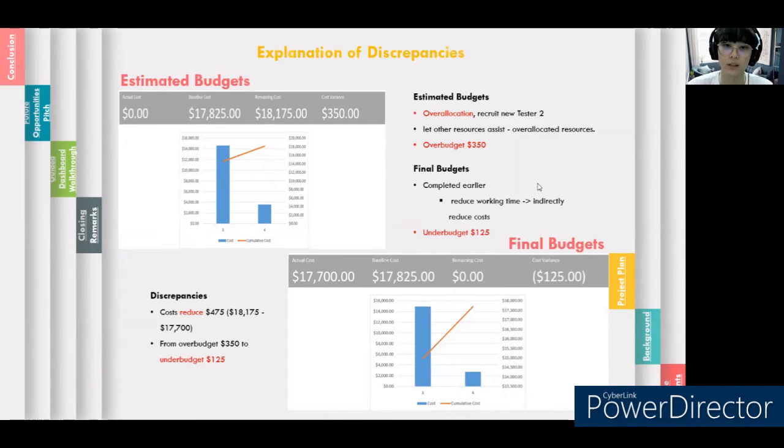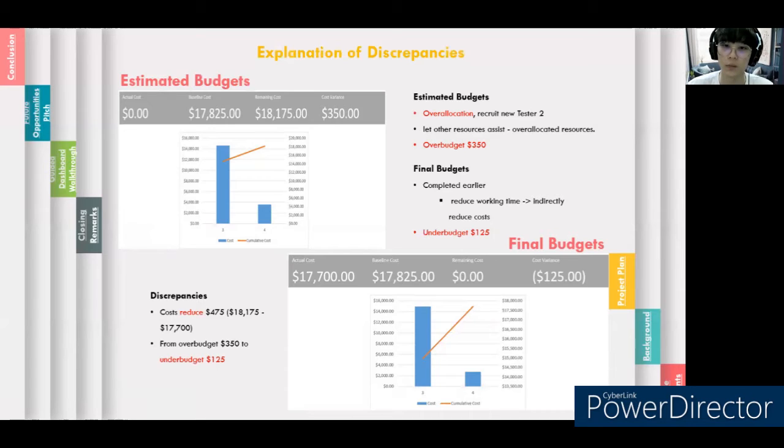Our baseline cost is $17,825. However, due to the over-allocation of the resources, we decided to recruit a new tester 2 to assist tester 1, and also let some of the other resources assist the over-allocated resources. These factors have increased the cost from $17,825 to $18,175, and thus cost us an over budget of $350.